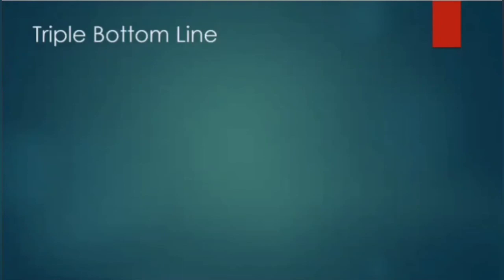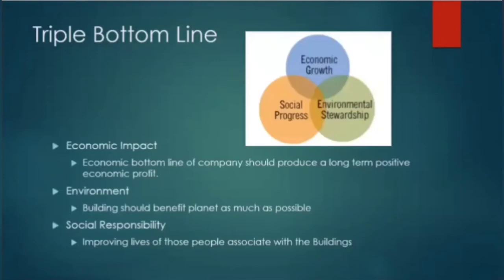But in green buildings, however, there is a concept of triple bottom line. That means in these, not only economic impacts are considered, but along with that, the environmental and social impacts are also accounted for. So the environmental impacts, that is benefiting the planet as much as possible, and social impacts, that is improving the lives of people interacting with the building, are also accounted for. And instead of targeting only the financial bottom line, here the triple bottom line is used for decision making.